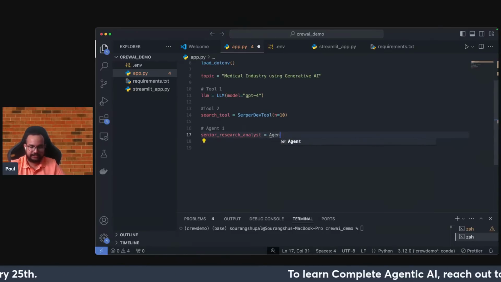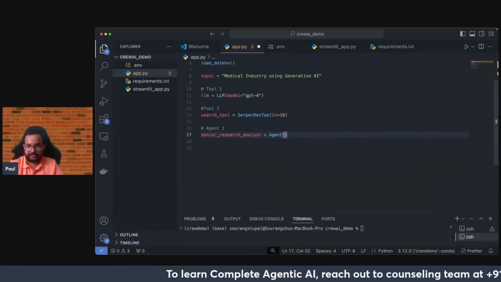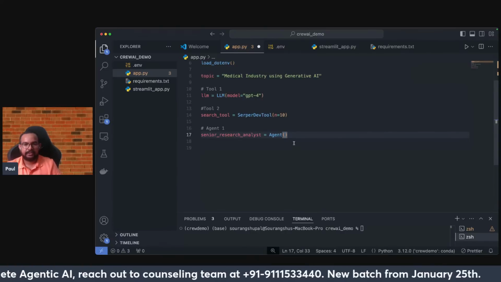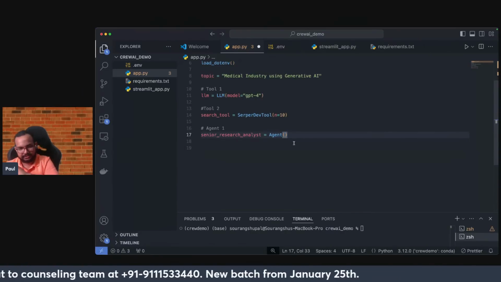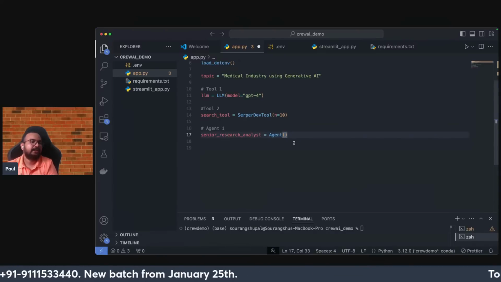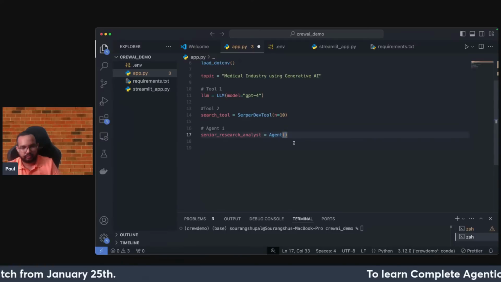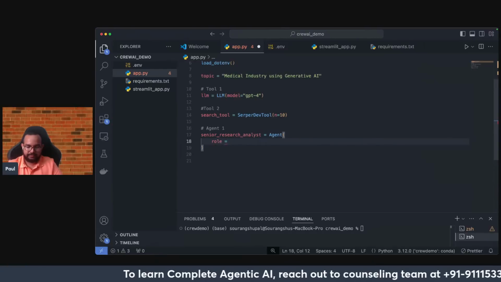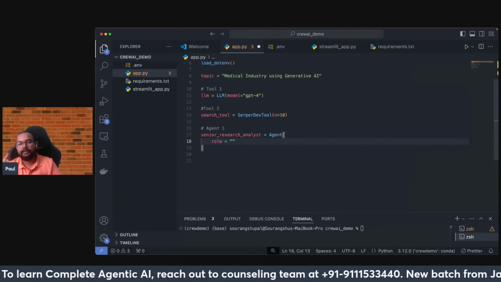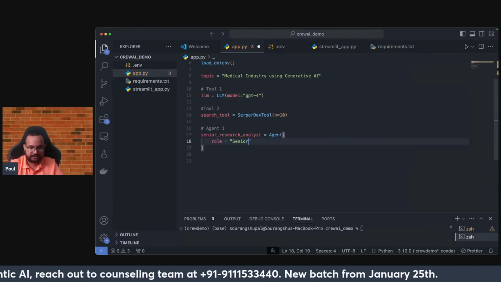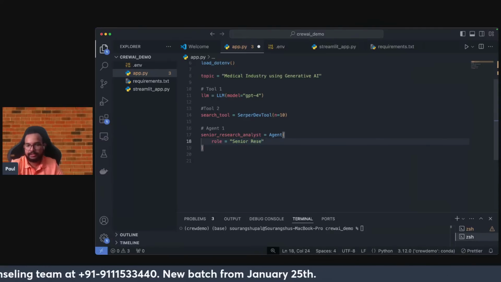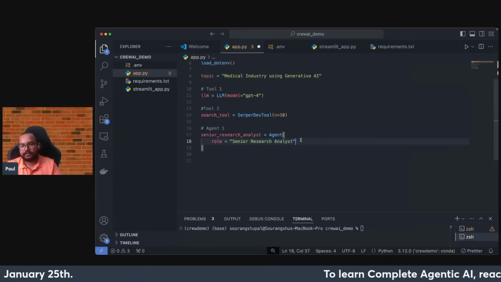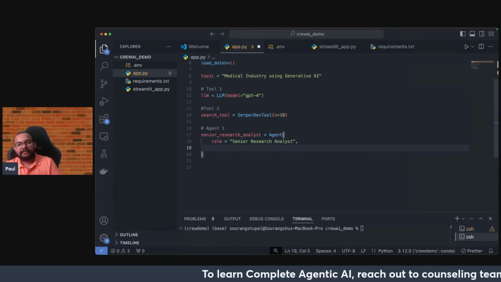Then simply I can call the Agent class. Agent class, very, very important. I'll be showing you the documentation also because we'll be using a few parameters from here. So this is the name of the agent that you can think about. Now I'll be coming to the actual role. I will pass here role, and in the role I'll be giving the role of this agent. So senior research analyst, this is the one that I've given. So I've defined the role for this agent.